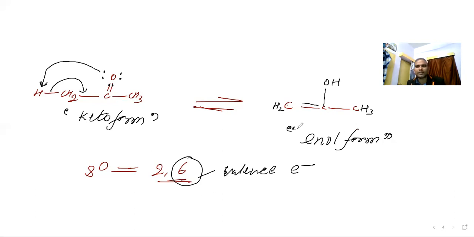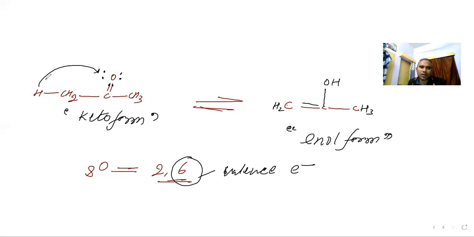Can you understand this? No, sir, I can explain also. Here the hydrogen is going here, right?